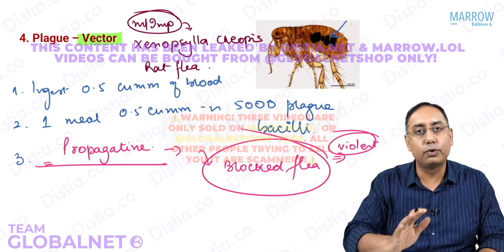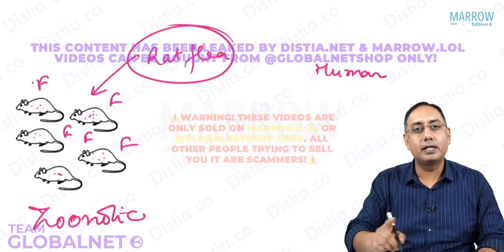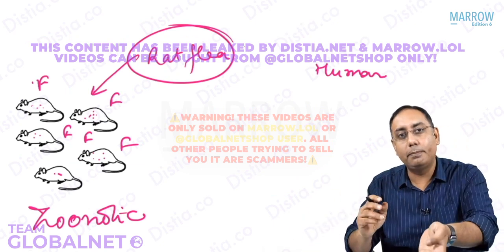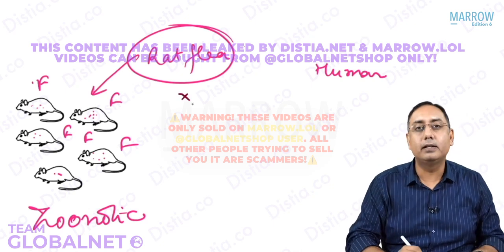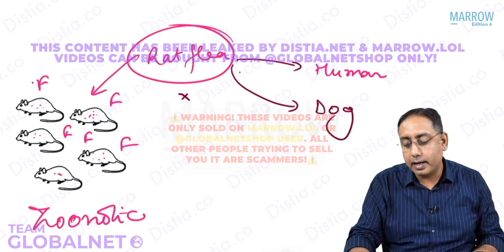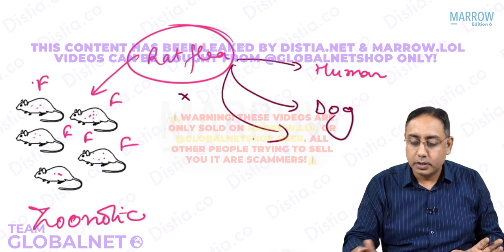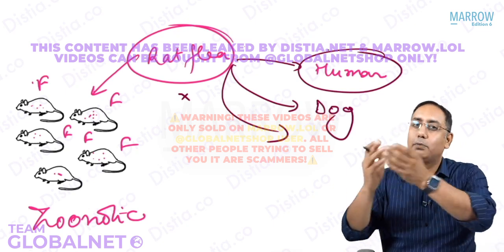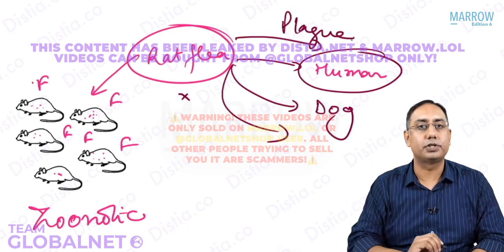It is now ferocious. And because this rat flea is ferocious, it understands that if it bites this particular rat, instead of throwing the plague bacilli, it will get more bacilli. So now it stops biting the rats. Now it spreads to the dog. It will bite the cat. It will bite the human, horse, anything. Humans have soft skin, so it is easy for a rat flea to bite a human, and therefore the human is the recipient of the plague infection.